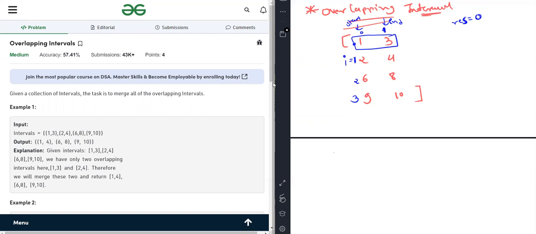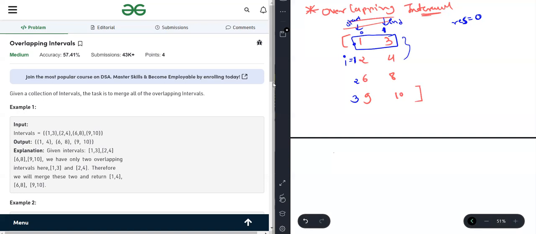So first, how can we say the intervals are overlapped? If the end of the first interval is greater than the start of the second interval, then we can say that the second interval is overlapped with the first interval. So here we can see 3 is greater than 2. So it means that these two intervals are overlapped.